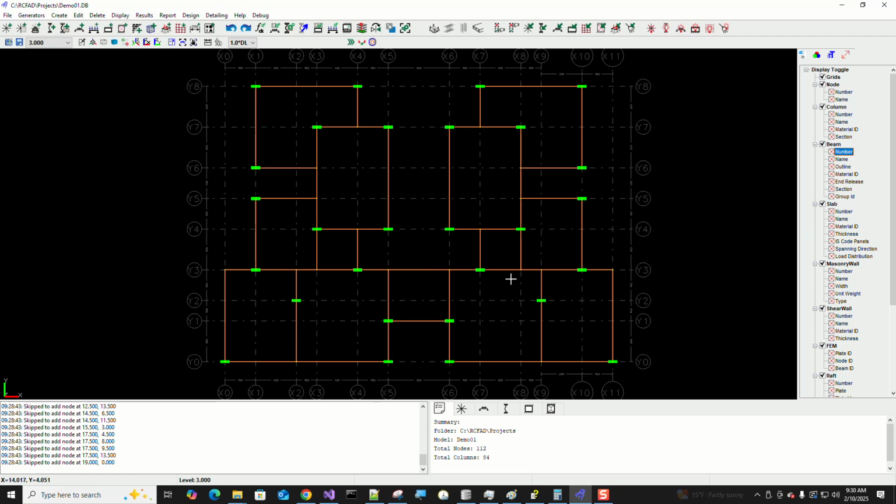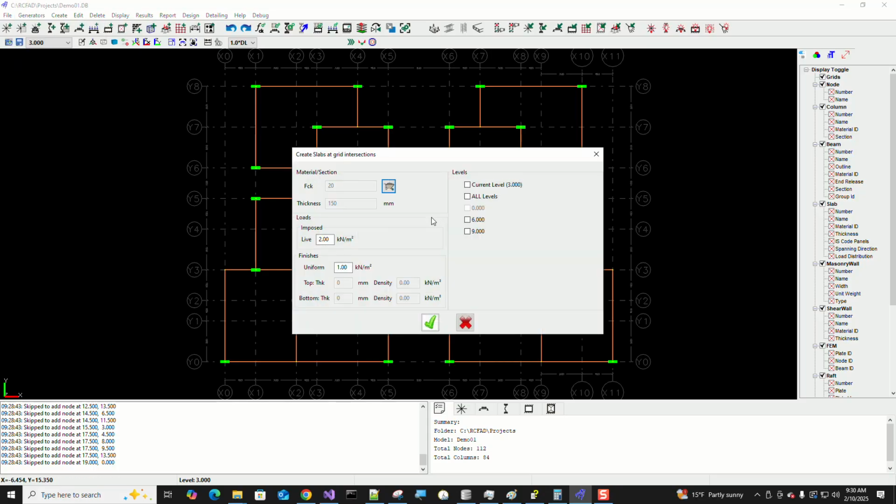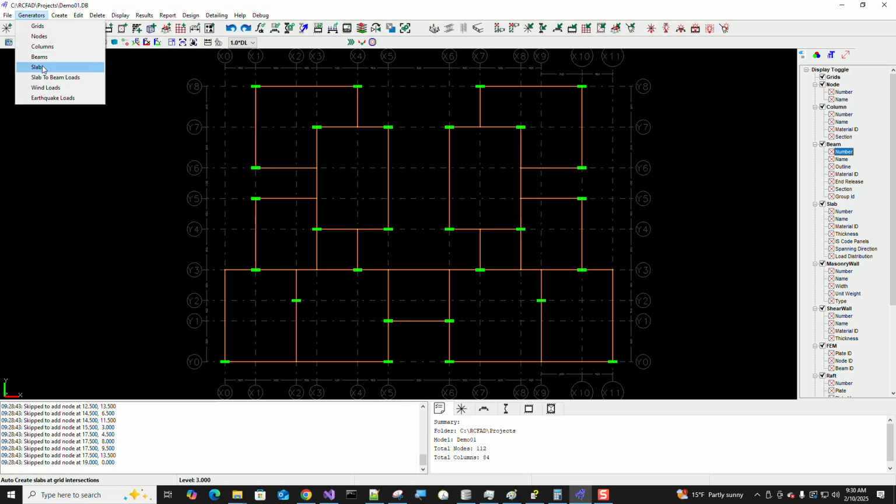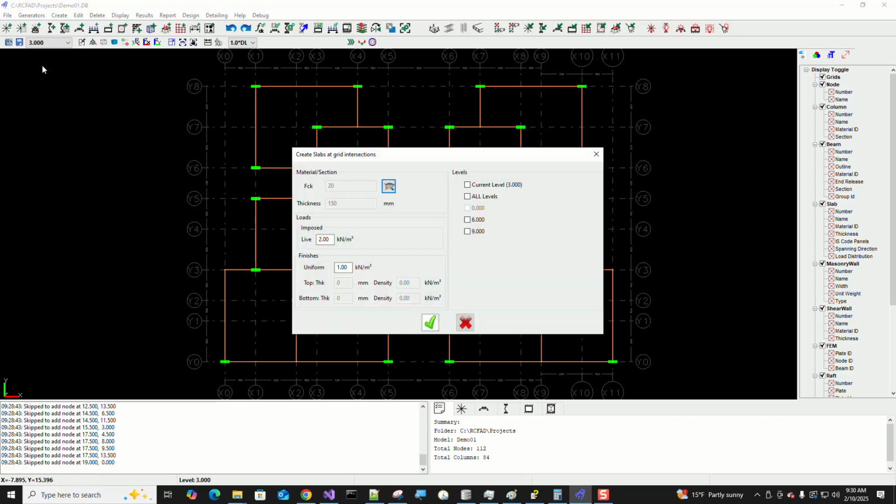And once the beams are all generated, you could go ahead and generate the slabs. So in order to generate the slabs automatically, click the generators and click the option slabs, and you can select either the FCK or the thickness.